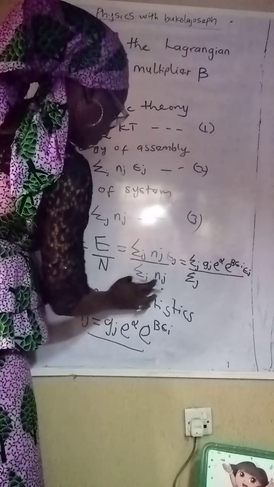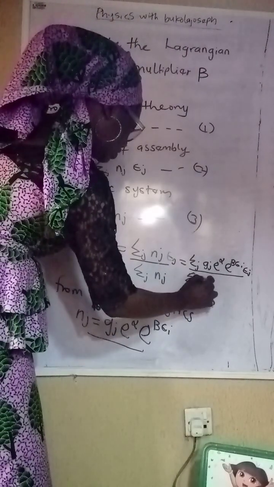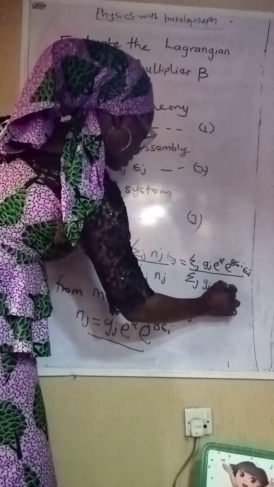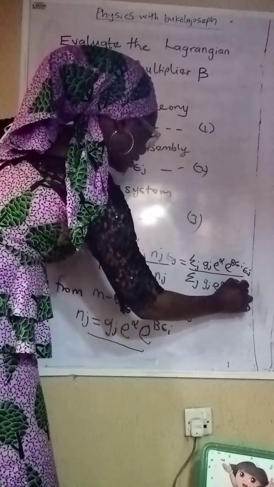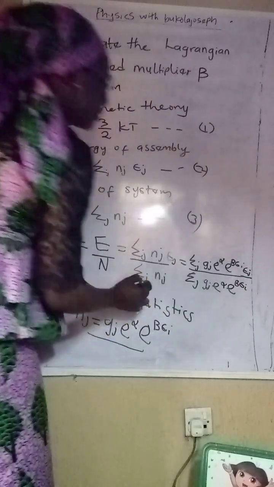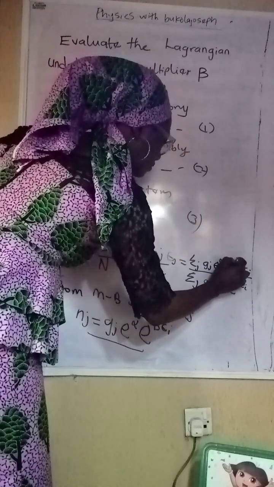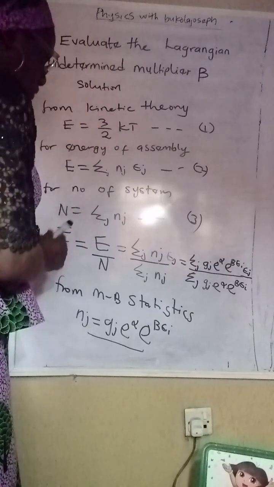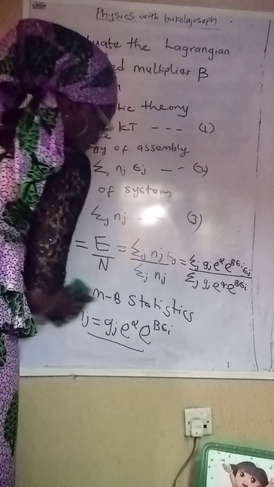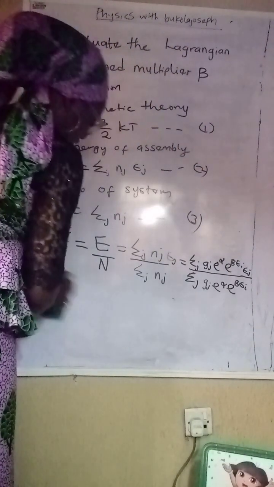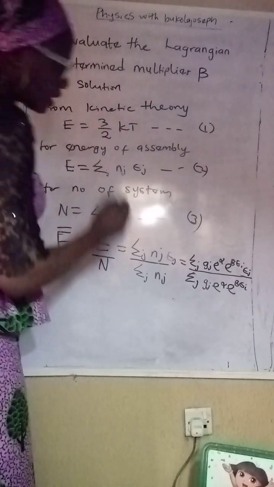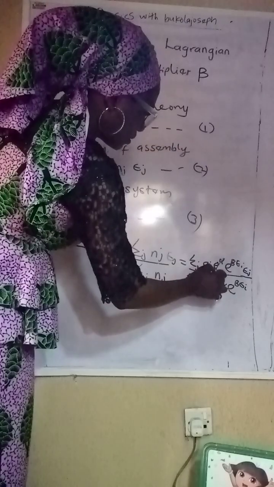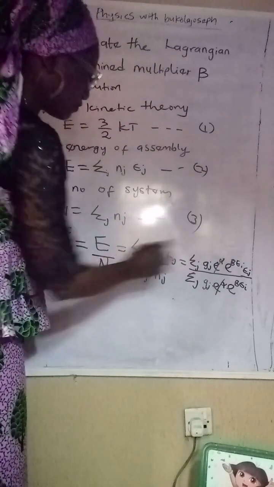We are substituting Nj with this, so we have Gj exponential alpha exponential beta Ej. Let me write this E very well. Okay, so what next? So we are going to cancel out exponential alpha, and then we'll be left with the rest.